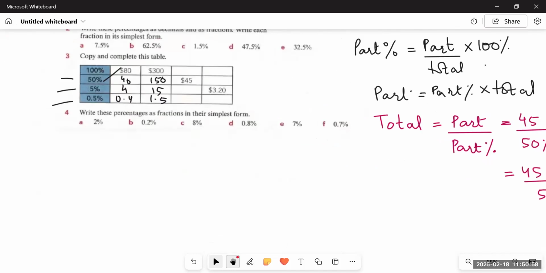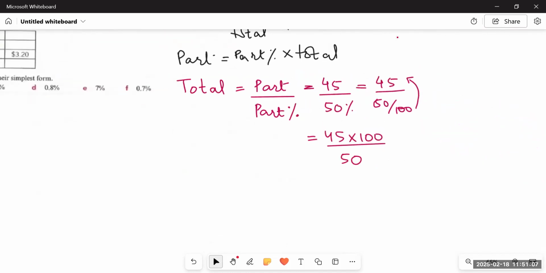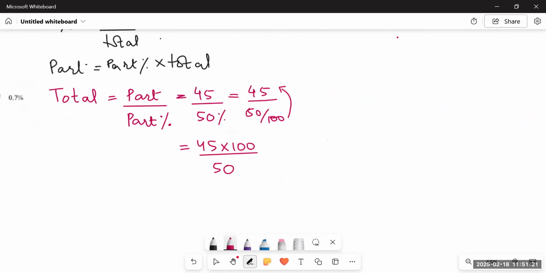So in the next part, when there is $3.2 given, we will take its percentage, which is 5%, and we divide $3.2 with 5% to get us 100%, right? So in this case, it would be 45 multiplied by 100 upon 50, because when we move this upon 100, it will go to the numerator. How? Let me show it to you. It's basically 45 divided by 50%, which is 45 divided by 50 upon 100.